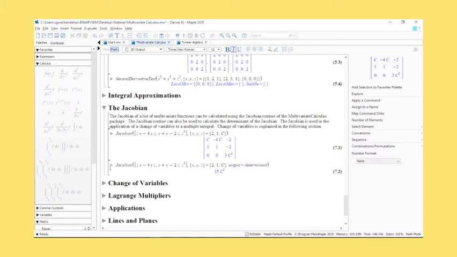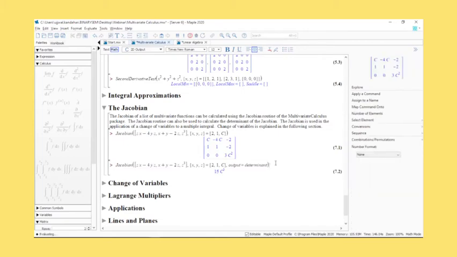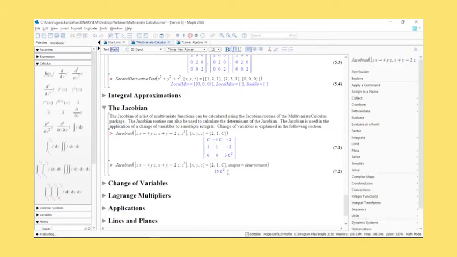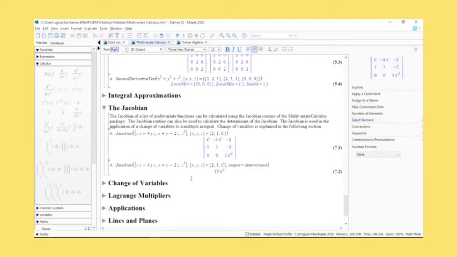You can also, again, in the Jacobian function, choose what sort of output you want. By default the output is the Jacobian matrix. If you wanted to get a determinant, you could get it. Basically enter output equal to determinant, or you can simply get the determinant by using matrices. I'll be covering how to get determinants and so on when I move on to the linear algebra part.